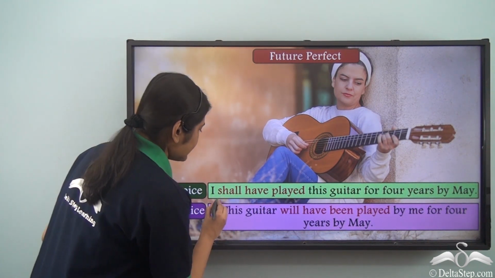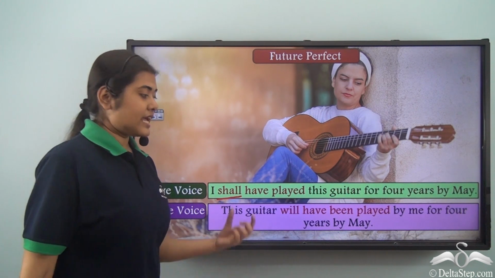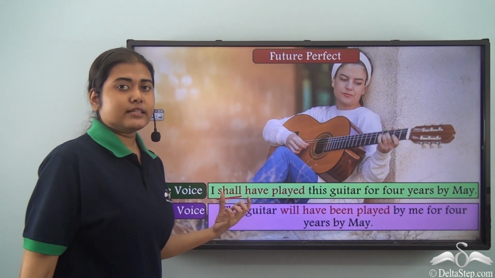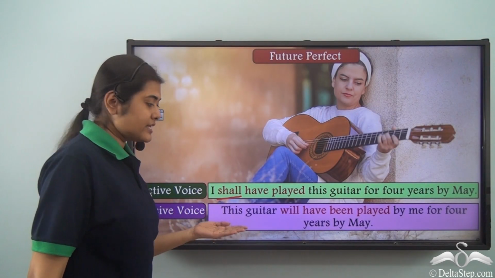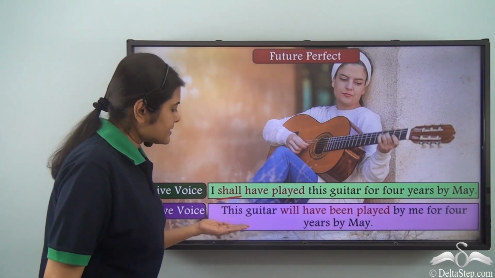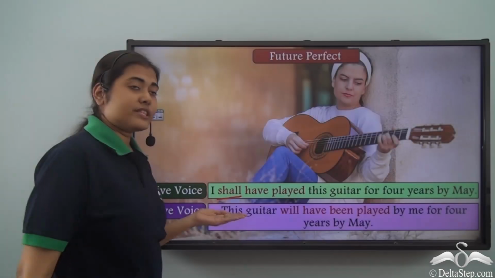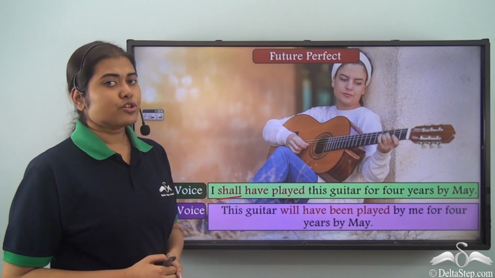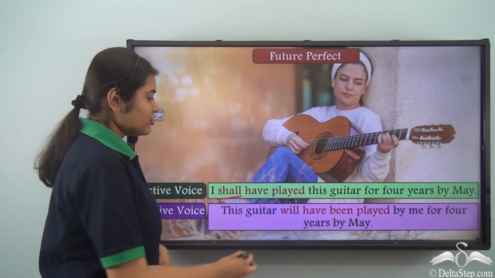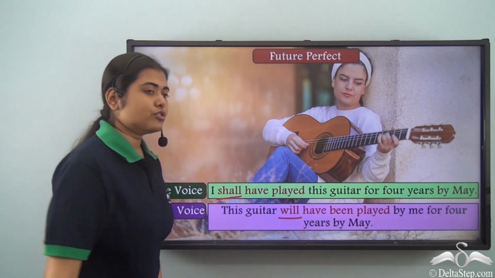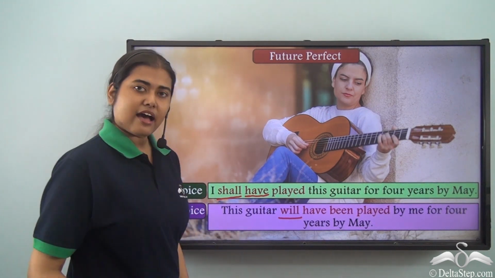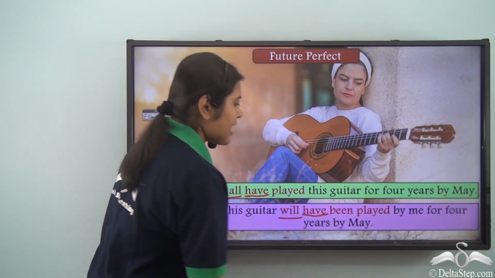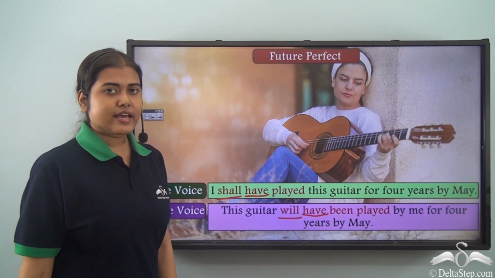Now look at this thing. We know that shall is a modal that is used with I. In the passive voice, what is our subject? This guitar. Now with this guitar, we cannot use shall. So this shall changes to will. After that, we have have, so that remains have in the passive voice as well.